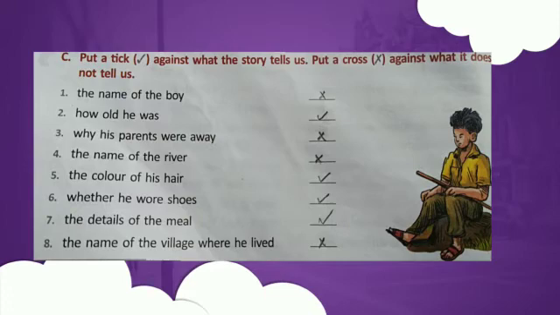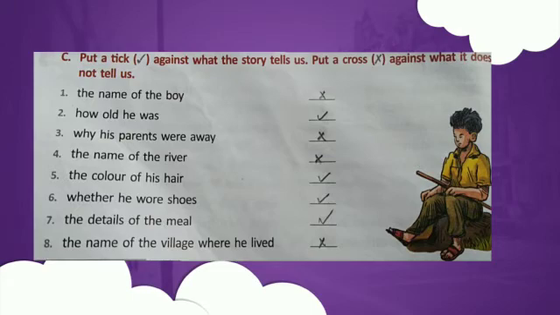Why his parents were away? No, that is a wrong sentence. The name of the river. That's also not mentioned in the lesson, so you have to put a cross mark there. The color of his hair. Yes, of course, it mentioned it was black hair. Whether he wore shoes. Yes, it was mentioned he was barefooted. So that is a right sentence.